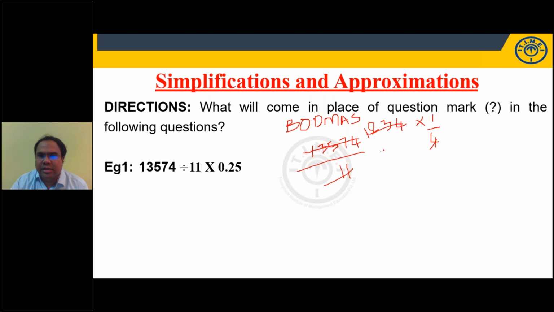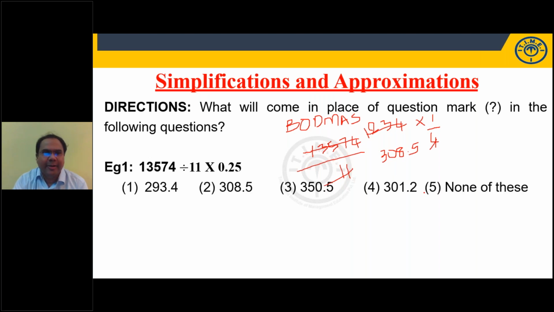4 threes are 12. 0. 4 eights are 32. Point you have to put, because in simplification you have to find out the exact value. So 308.5. Second option. Fine. I'll give an easy question. Try this.